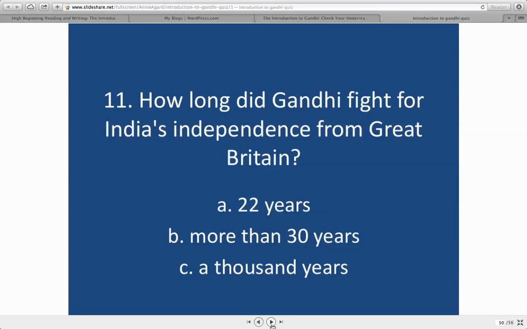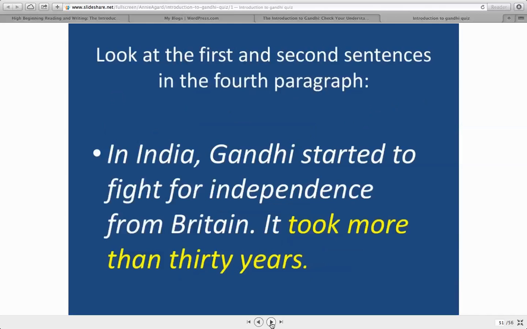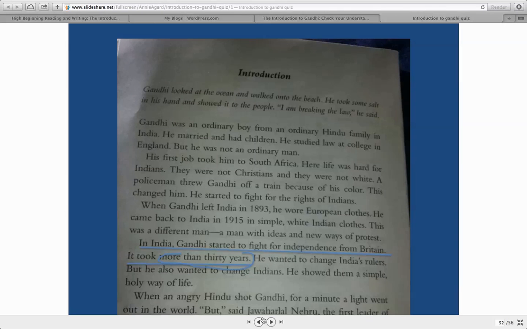Okay, how long did Gandhi fight for India's independence from Great Britain? And that's a sentence in the reading. In India, Gandhi started to fight for independence from Britain. It took more than 30 years. And here is this information in the story. And there is your answer, more than 30 years.